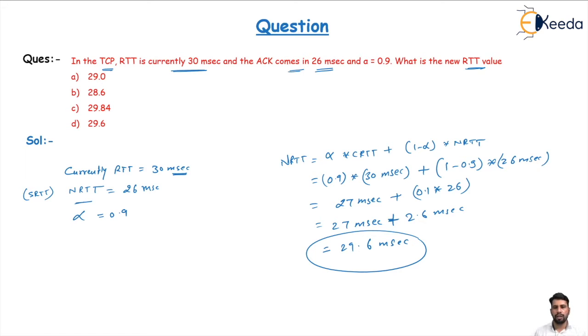Or the smooth RTT value, 29.6. So the correct answer here is answer D. Correct answer is option D. So this way we can find out the RTT values, or the retransmission timeout values, of the particular segment.